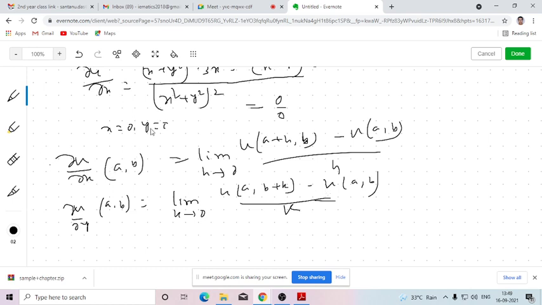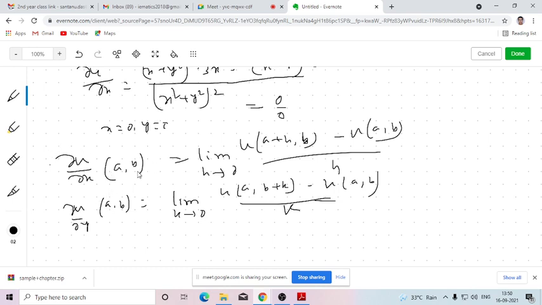This one. Okay. So what I need to show, I just need to find out the partial derivatives of u, v with respect to x and y at origin. But directly it is not possible, because if I find the partial derivative directly and put x and y equals to 0, then it will be 0 by 0 form. So I need to use the definition of partial derivatives to evaluate the values of del u del x, del u del y, del v del x, del v del y at origin. That means at x equals to 0 and y equals to 0.